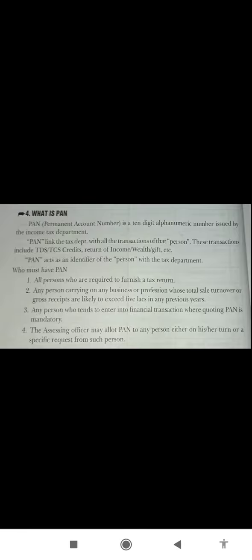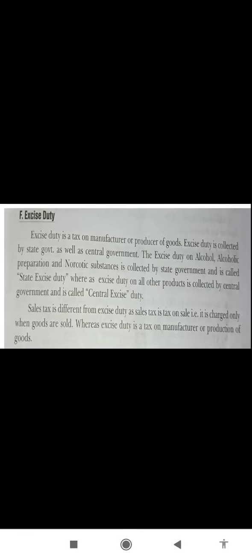Let's see what's next. The next topic for today's class is excise duty. Excise duty is a tax on the manufacturer or producer of goods. Suppose you manufacture a good, the tax will be charged, and this tax is known as excise duty. Excise duty is collected by the government, that means the state government as well as the central government. The excise duty on alcohol, alcoholic preparations and narcotic substances is collected by the state and is called state excise duty, whereas excise duty on all other products is collected by the central government and is called central excise duty.